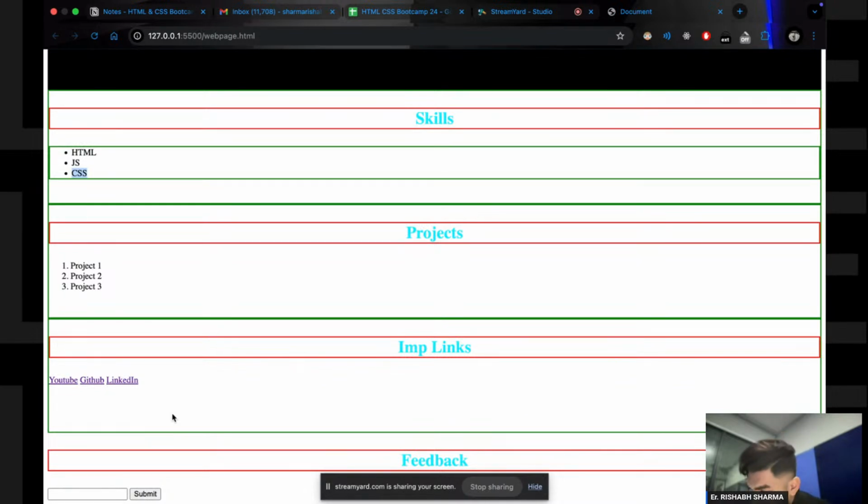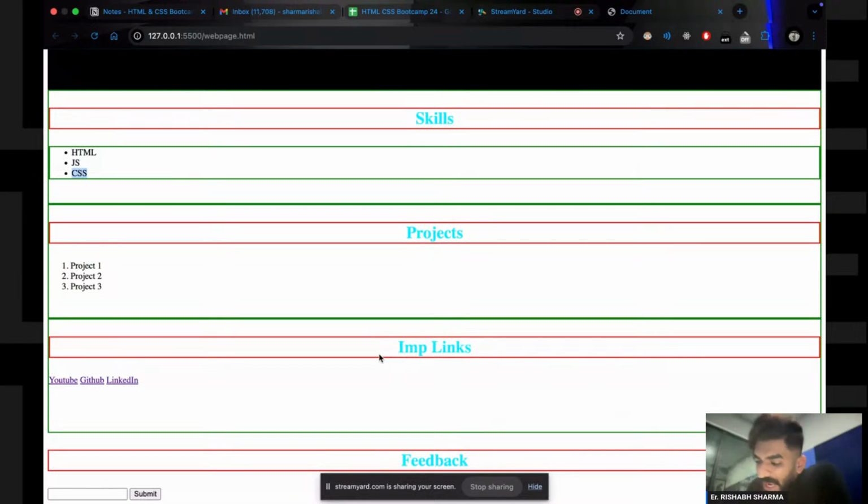Secondly, I can see what the margin is, right? How much margin it has from the other elements. How much it is separated from other elements, I am checking this thing as well. The third thing I am checking is the height and width, how much area it is spanning.